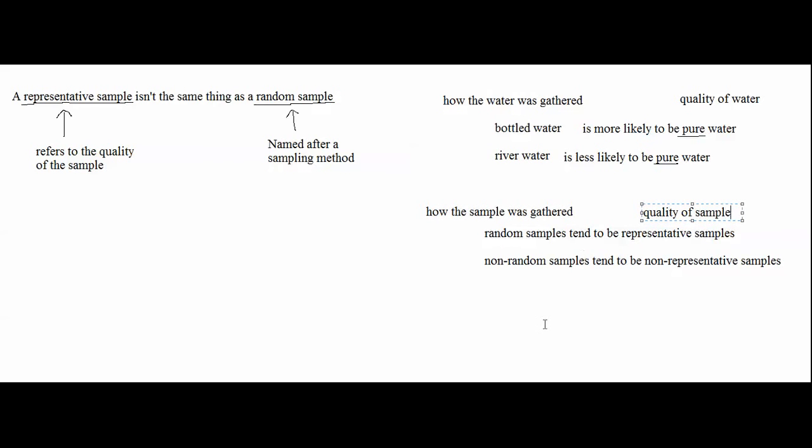So the words random and non-random describe how the sample was gathered, just like how the words bottled and river describe how the water was gathered, and the words representative and non-representative describe the quality of the sample, just like how the words pure and non-pure describe the quality of the water. Now, bottled water tends to be more pure than river water, but it's possible that bottled water might not always be pure. It's possible that one day you might come across a bottle of water that's not pure.